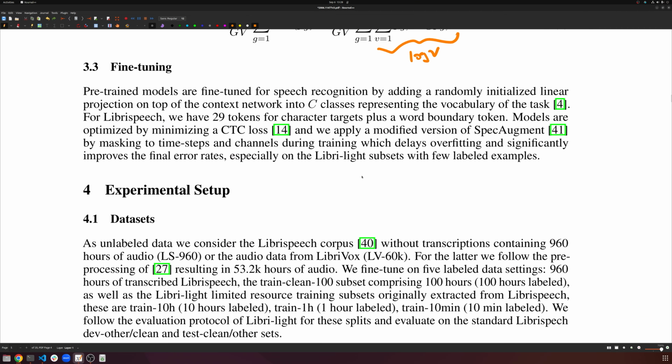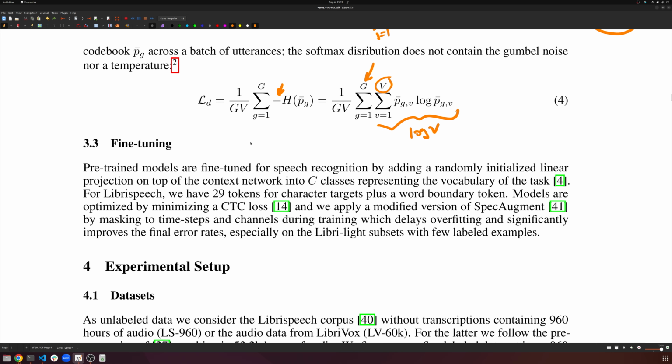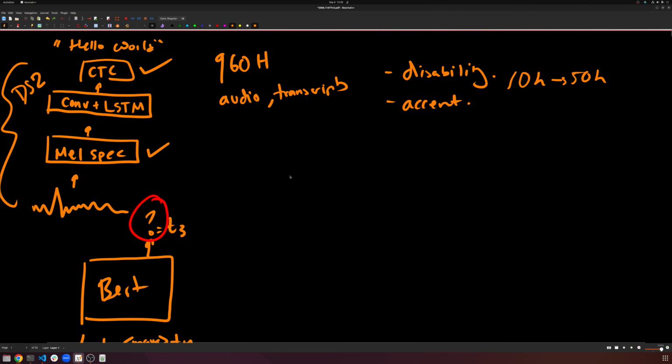Finally, right, once we're done with all this pre-training, you can fine-tune it, right? We basically have a model that takes in audio, just like we had with our Deep Speech 2. We won't have any mel spectrograms, so that's why it's called Wav2Vec, because we're going to be working on the waveforms of the audio files directly. There's no intermediate representation that we use. We have some convolutions and transformers that process it. We get some outputs, and we can do some CTC loss, just like before, to do our actual transcription task.